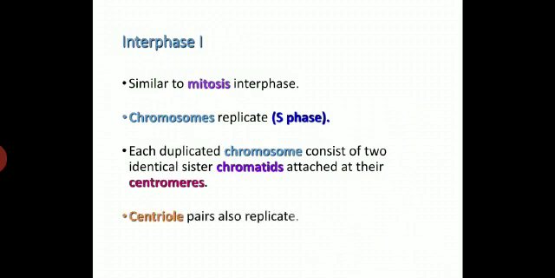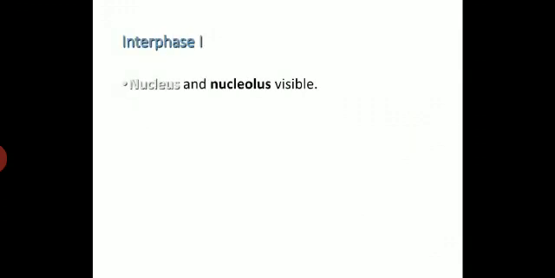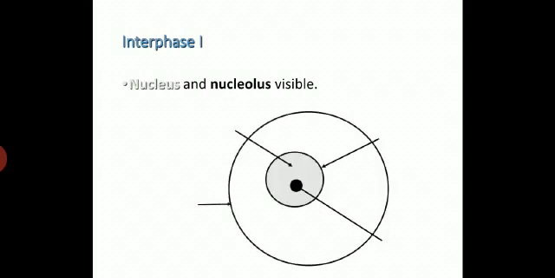The centrioles pairs also replicate, because every chromosome in a cell gets duplicated during the synthetic phase. The nucleus and nucleolus are visible during interphase. You can see the chromatin fiber, cell membrane, nuclear membrane, and nucleolus. All are visible during interphase first.